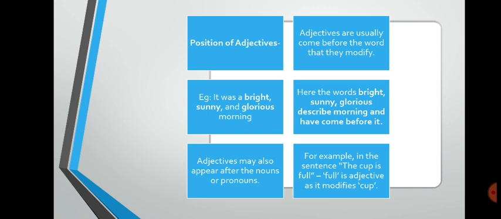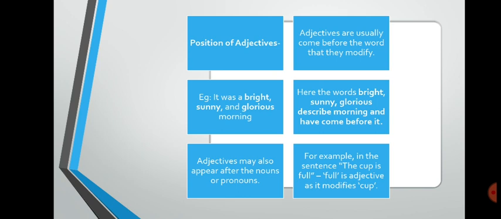They modify the noun. For example, it was a bright, sunny, and glorious morning. What are we describing here? Morning. So morning has come at the end, and the words that describe it have come before it. How was the morning? It was bright, sunny, and glorious.